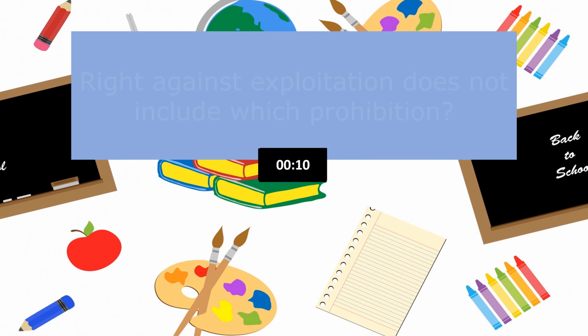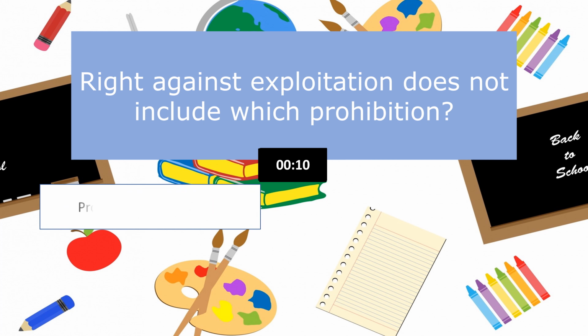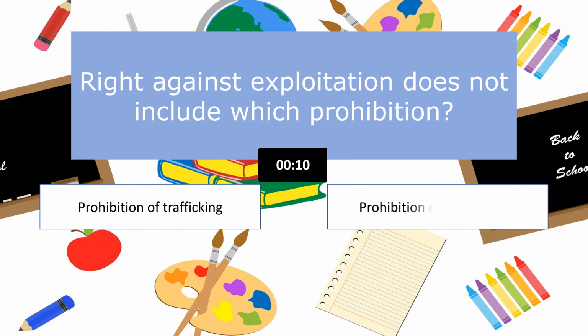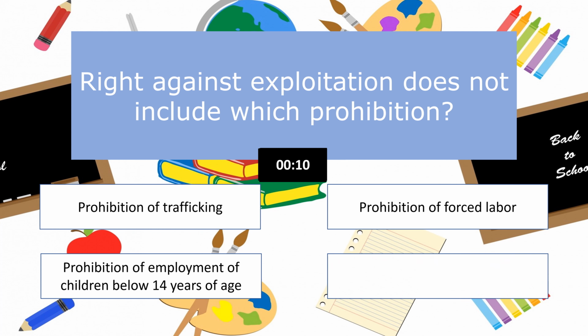Here is your question. Right against exploitation does not include which prohibition? Option 1. Prohibition of trafficking. Option 2. Prohibition of forced labor. Option 3. Prohibition of employment of children below 14 years of age. Option 4. Prohibiting of untouchability.